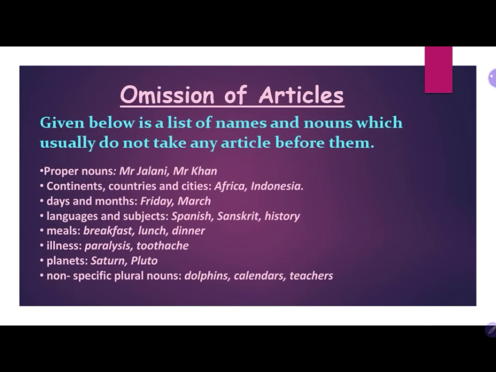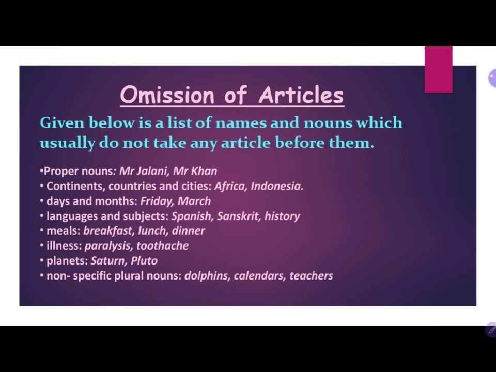So the last topic is omission of articles. What is that? Omission of articles. Given below is a list of names and nouns which usually do not take any article before them. Means some of the nouns given here do not take any article, whether it's a, an or the.